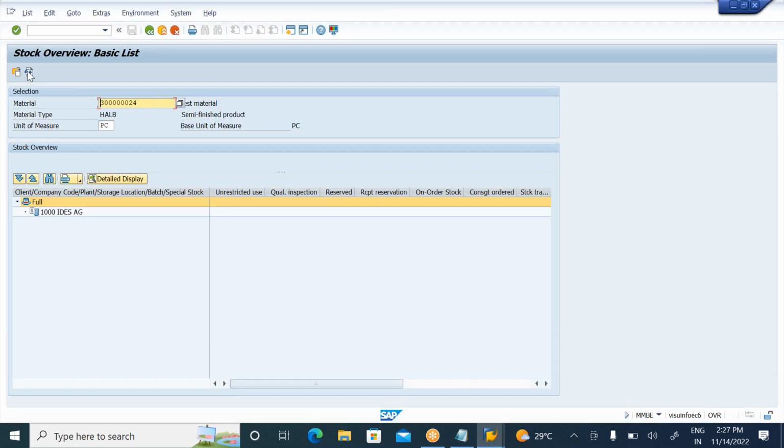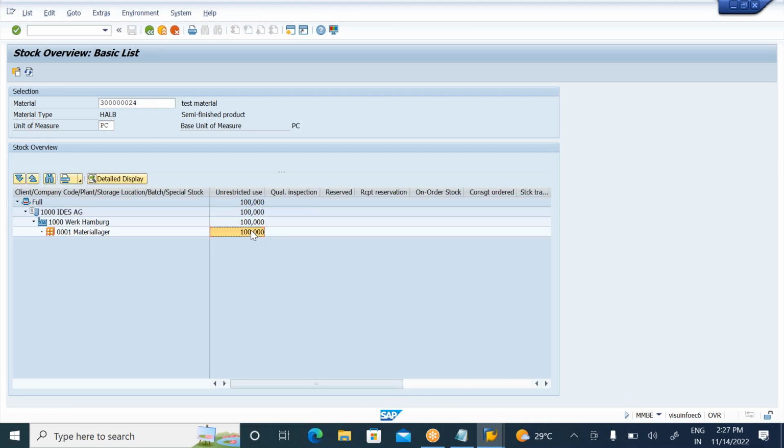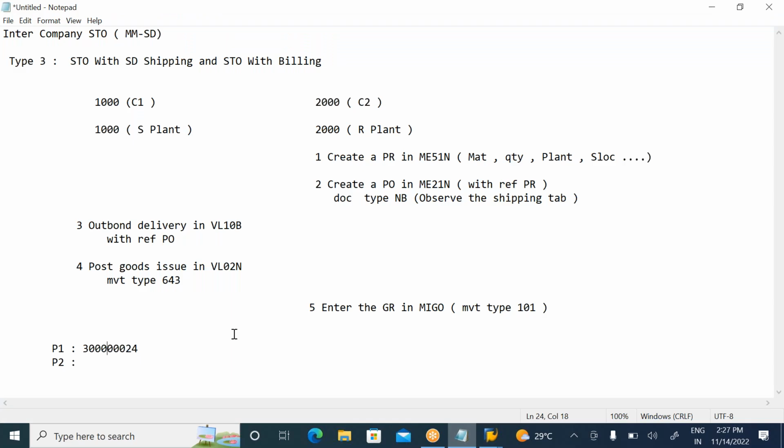Now please go and observe the stock value. Now we received the stock. Okay, so 100 pieces here. Now all the eligibility criteria is there. So I created and extended the material. One material is enough, and I maintained the stock also. I maintained all the config steps. Now straight away I will create a PO. You know how to create a PR. Straight away I will create a PO in the receiving plant.